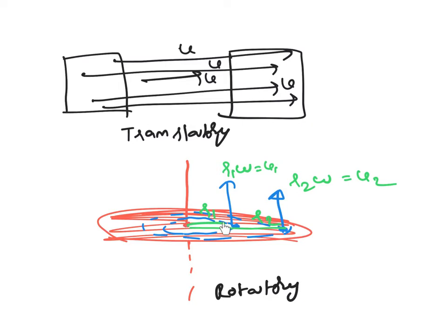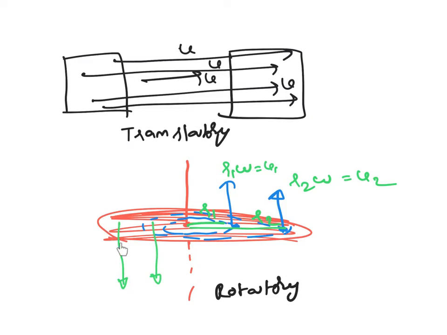Now, you can clearly see that the particles which are nearer will have a velocity of r1 omega, and a particle which is farther will have a velocity of r2 omega, and r2 is greater than r1. Therefore, v2 is greater than v1 in magnitude. Not only that, in this part of the disc or fan, the velocities are in the opposite direction to the earlier given velocities.